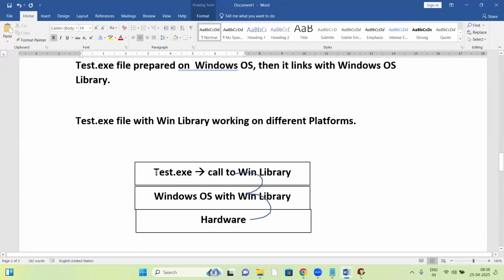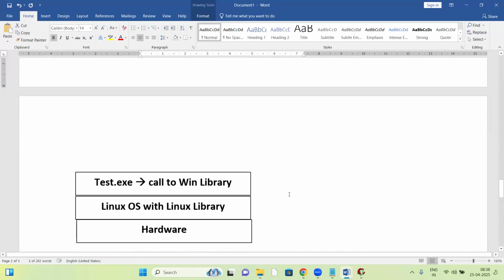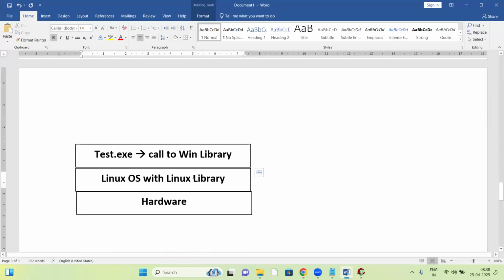So test.exe file linked with Windows OS library runs clearly on Windows OS, because that library is matching. Since test.exe file is linked with the Windows OS library, it calls the Windows OS library, which is already available, so it works fine. Same exe file, if we try to run on Linux base, it fails. The reason is that the library is not matching. At runtime it will try to call the Windows library, but it's not available. The call fails, and program execution also fails.